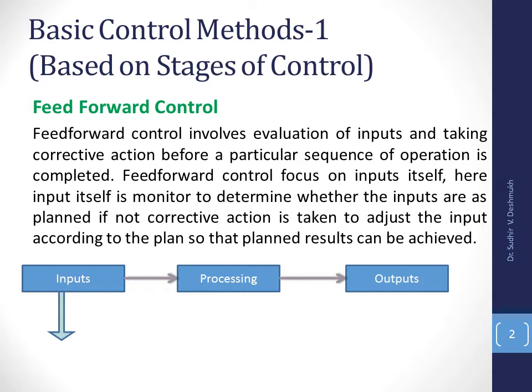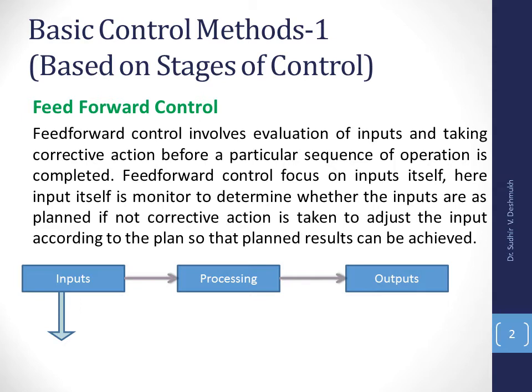Now what happens in the feed forward control method? We evaluate the inputs themselves and we take corrective action at the very first stage of the plan. So feed forward control focuses on inputs itself. Here the input itself is monitored to determine whether the inputs are as per the plan, and if not, then corrective actions are taken.